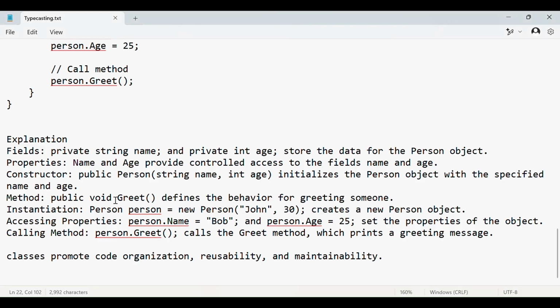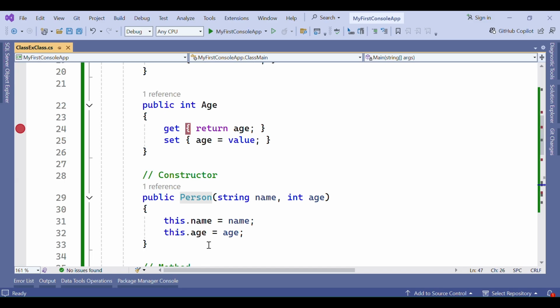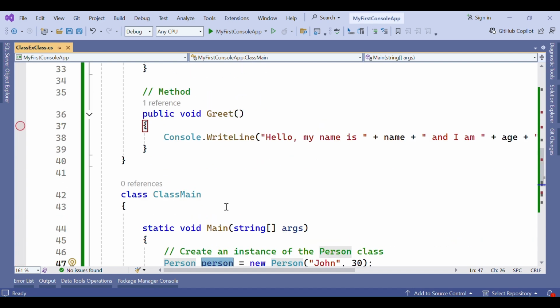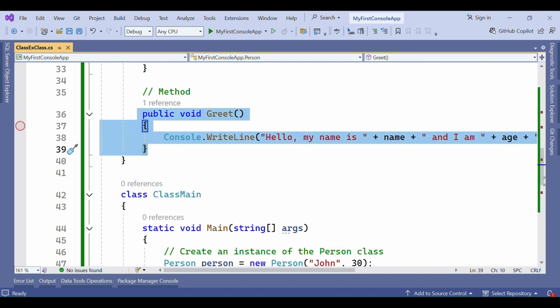Again, a method, public void Greet, defines the behavior for greeting someone. We are just printing something like hello, my name is this and my age is this. So this is the functionality of a method.